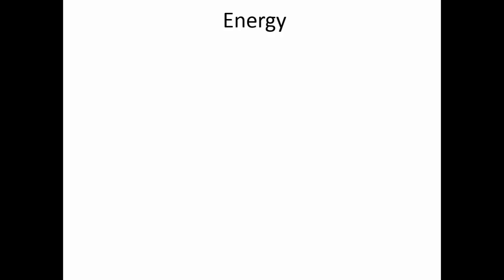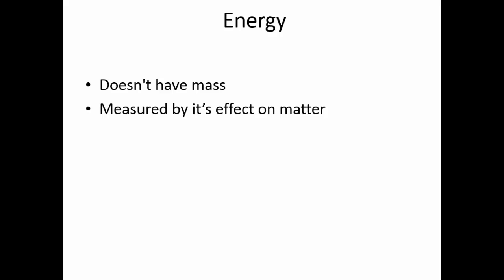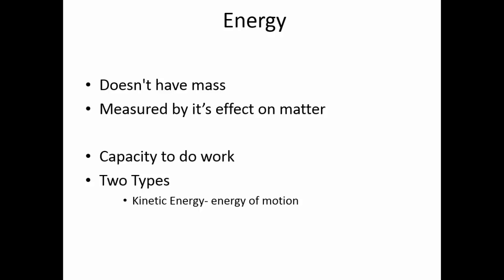The other concept of chemistry is energy. Energy doesn't have any mass, but it's measured by its effects on matter. It can make matter do things. Energy is the capacity to do work, and there are two types of energy. Kinetic energy is the energy of motion. When something is moving, it has kinetic energy.